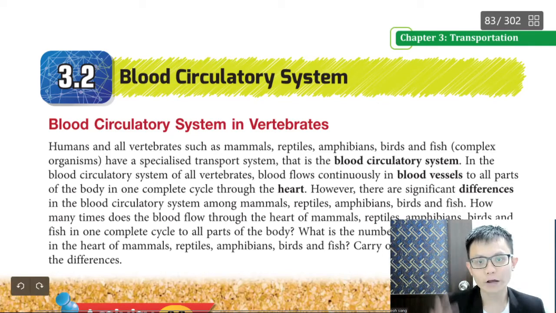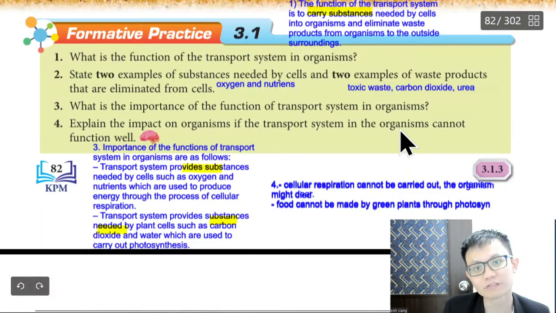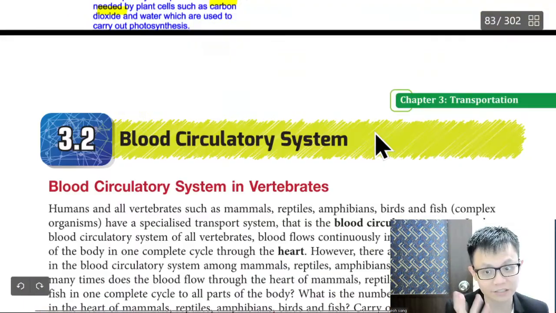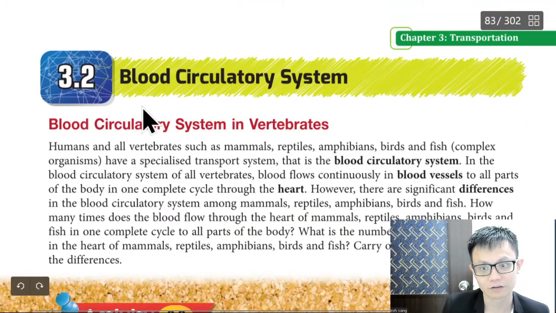Hi students, welcome back. Today we are going to learn Chapter 3 from Form 3 KSSM Science regarding the blood circulatory system. In the previous video we already learned about transportation, and in this chapter we are going to learn about the blood circulatory system.